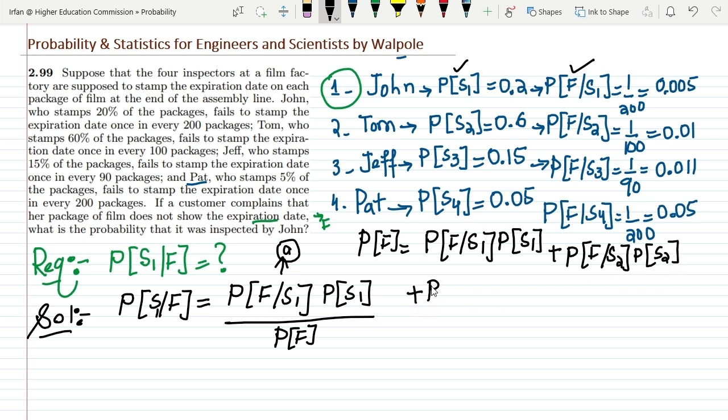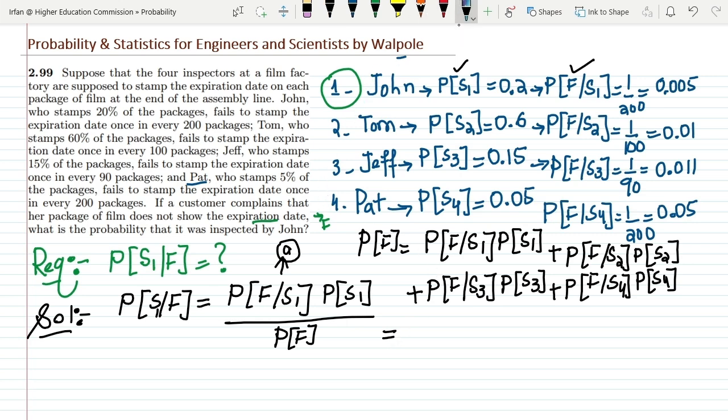Similarly, the probability of the failure given that stamping has been done by inspector number 3, multiplied by the probability of stamping by inspector number 3, plus the probability of the failure given that stamping has been done by the fourth inspector, multiplied by the probability of stamping by the fourth inspector. Okay, so these are all the variables, and I know their values. So let me put them down.